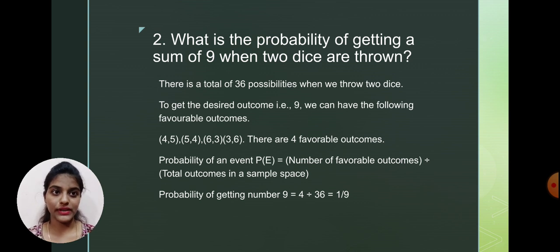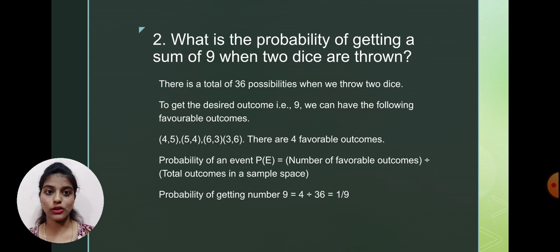So now if we take, for example, if the question is like this, what is the probability of not getting a sum of 9 when 2 dice are thrown? So getting a sum of 9 is P and not getting a sum of 9 is Q. So P plus Q will always be 1. Therefore we already have known P. P is nothing but the sum of 9. Sum of 9 will be 1 by 9. And we have to find Q.